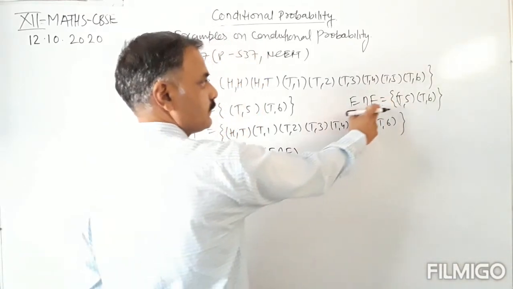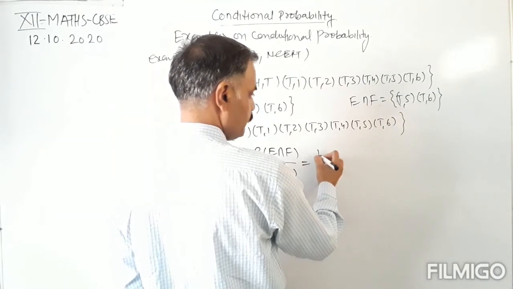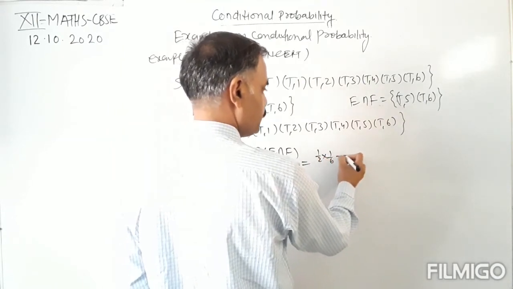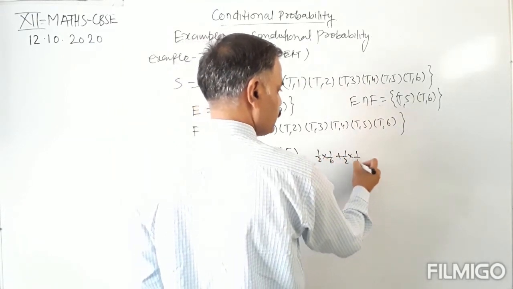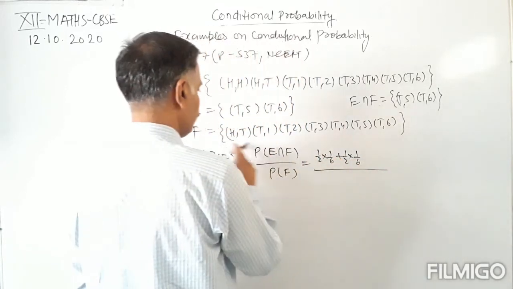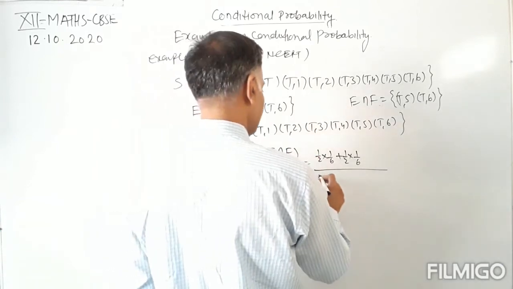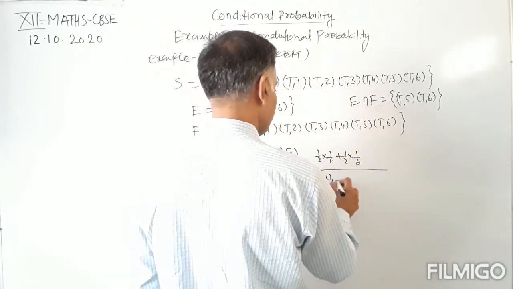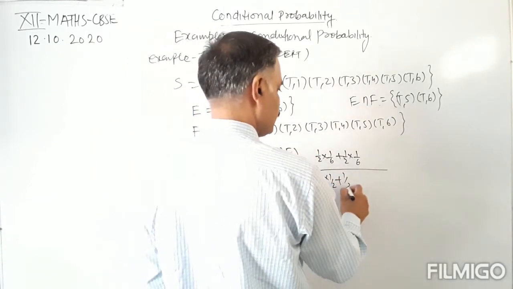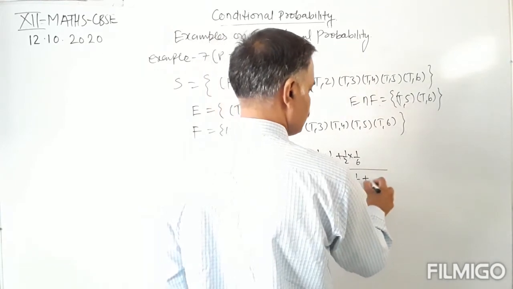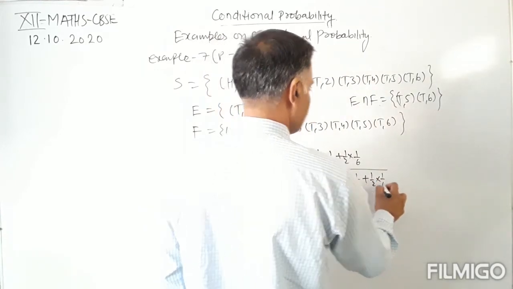Probability of this is 1 by 2 into 1 by 6 plus 1 by 2 into 1 by 6, upon probability of F, that is HT, which is 1 by 2 into 1 by 2, plus